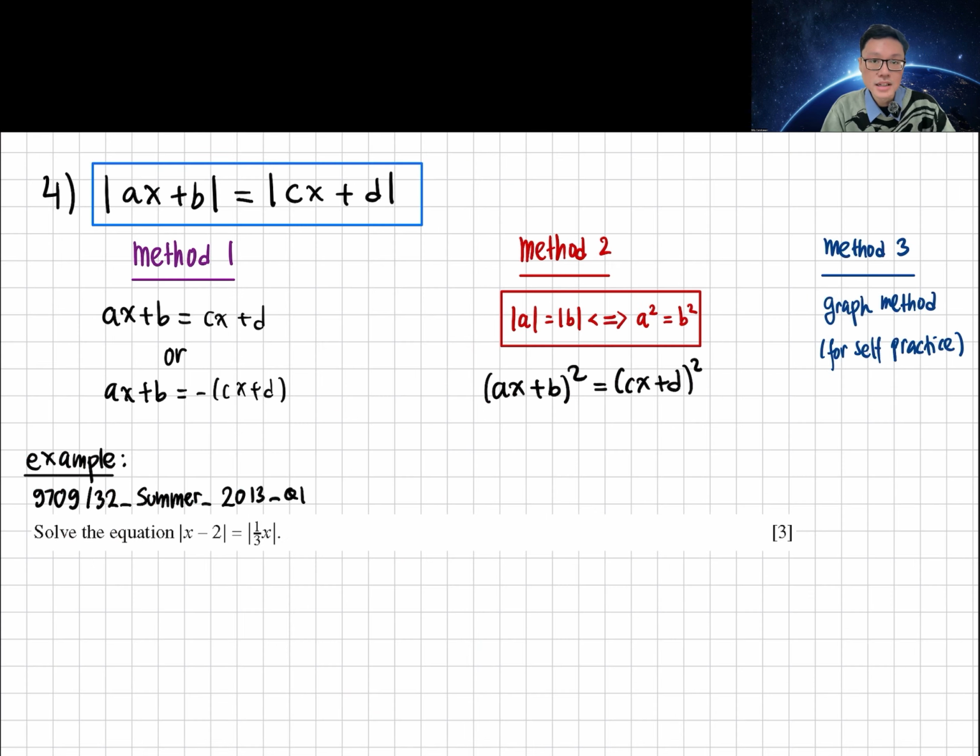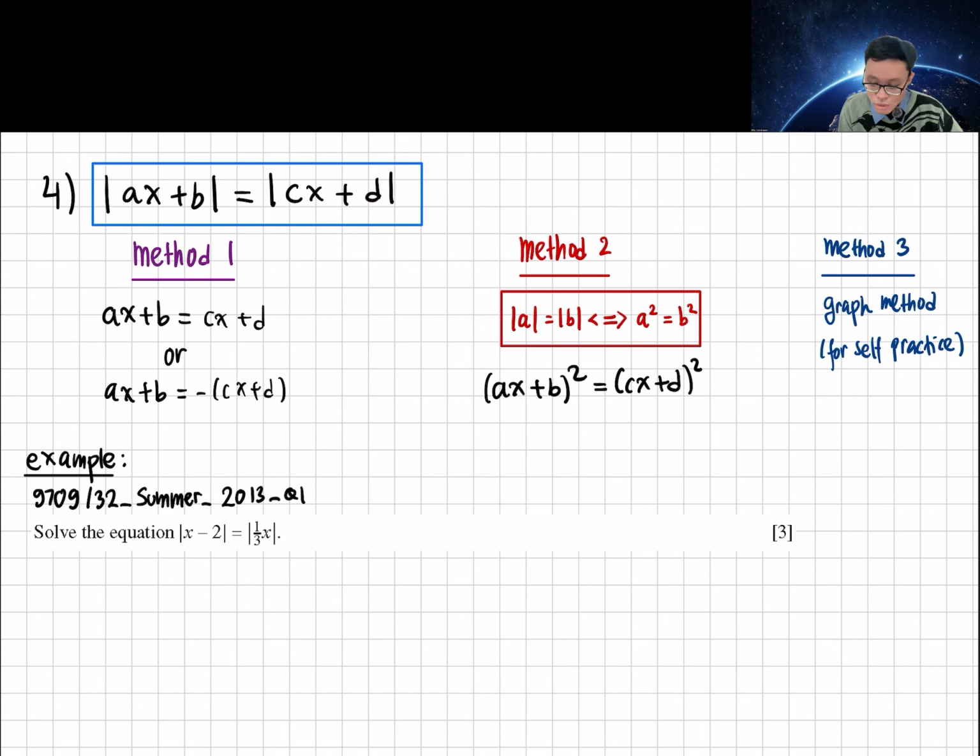Okay, guys, let's learn the fourth example. In the fourth example, we have absolute values on both sides. So how do we solve this kind of question? First, we can use the first method, which is the same as the previous examples, where we put ax plus b equals cx plus d, or ax plus b equals minus (cx plus d).